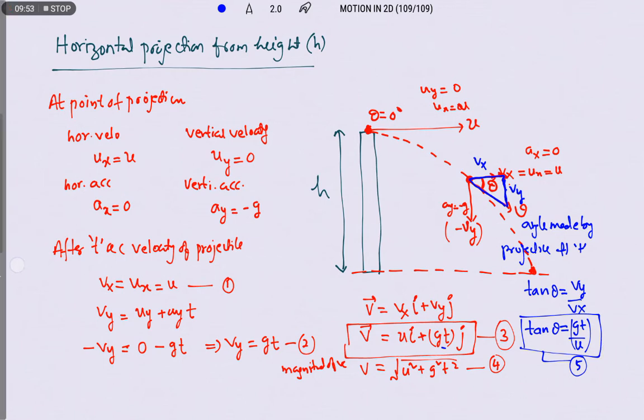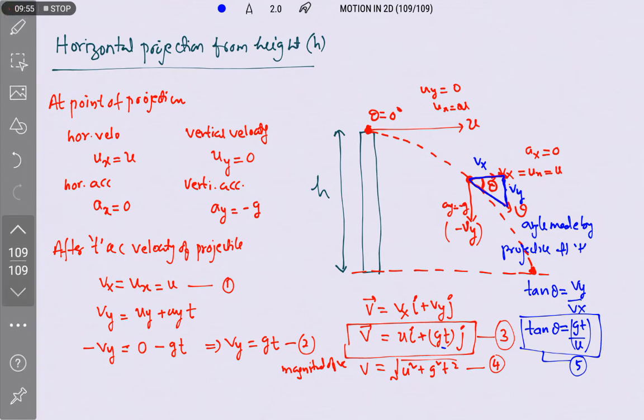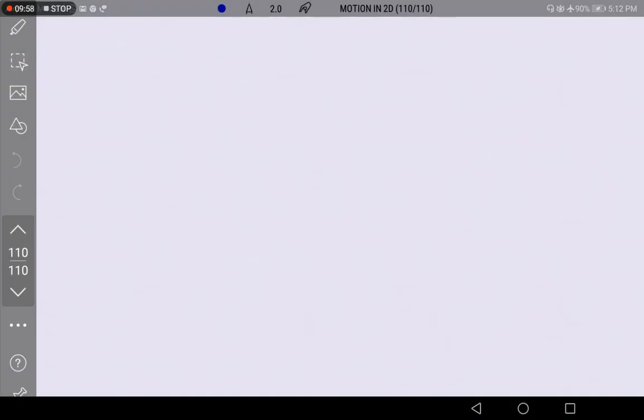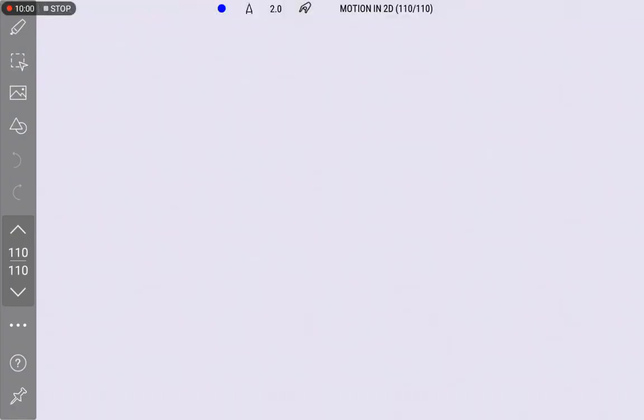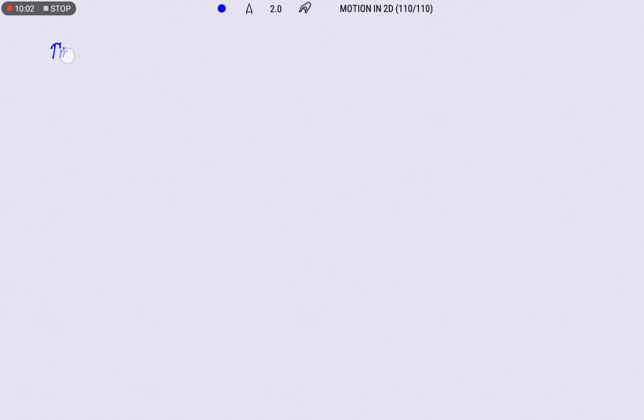Right. Now let us discuss the time taken by the projectile to reach the ground. The time taken is influenced by the vertical component.